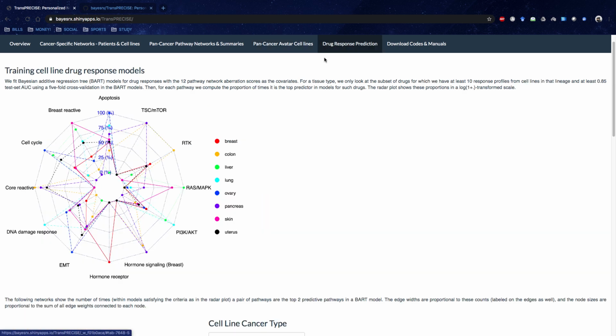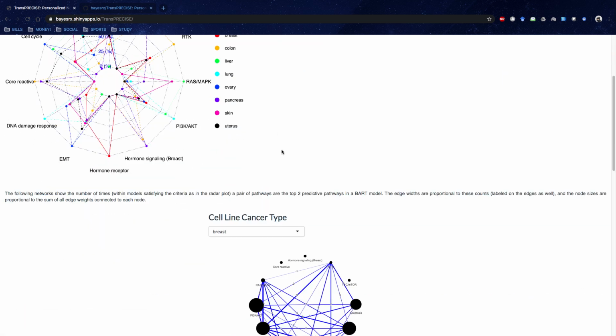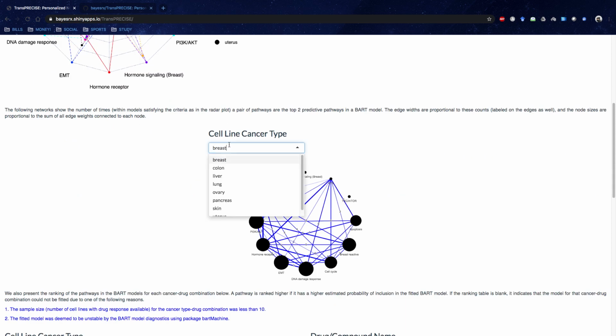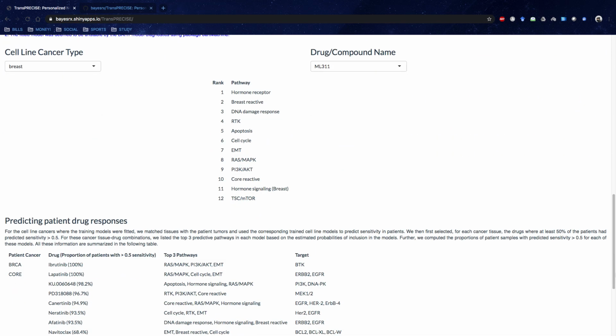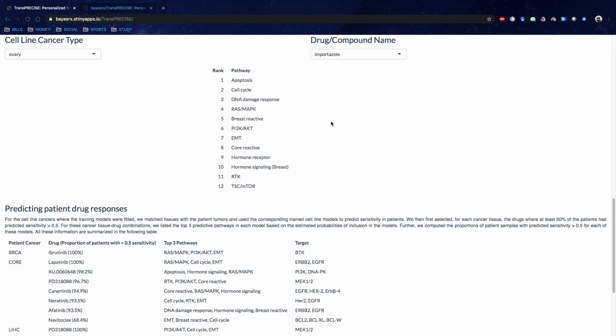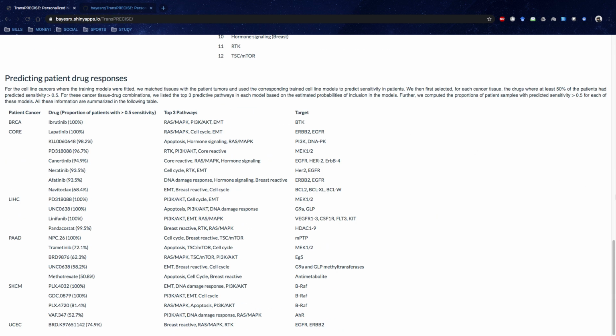For the drug response model, we summarize the predictive affinity of pathways across cancer sites. We also report the top responsive drugs across different cell line cancers and patient cancers.